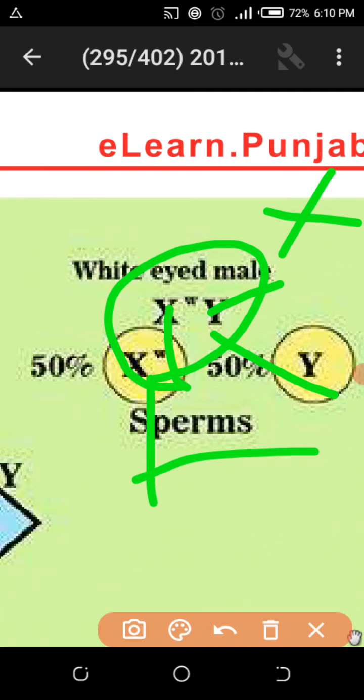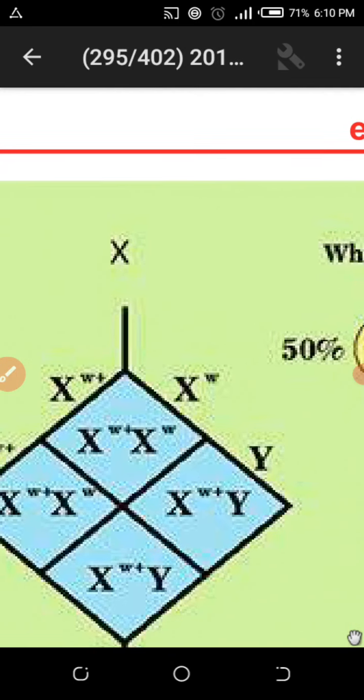Why is the other gene not present? Because the Y chromosome is present, which maintains the sex in humans, and due to the SRY gene, the sex-determining region of the Y, that gene present on the Y chromosome, we are male. So in humans, the male determines the sex. In this, how do we get information?